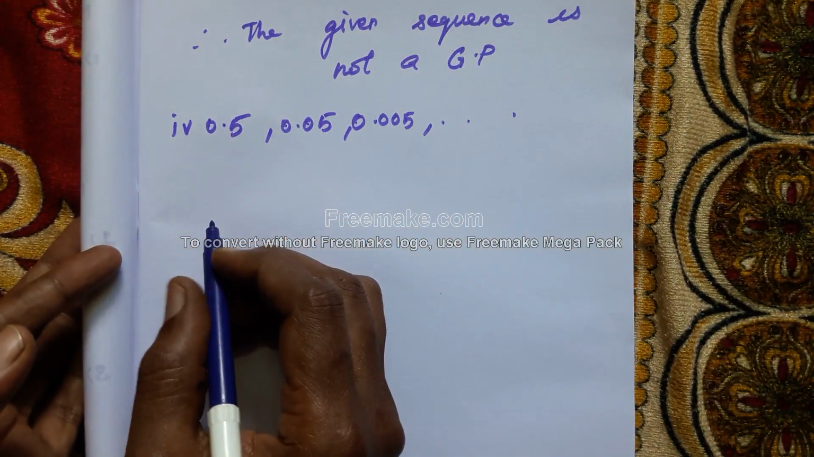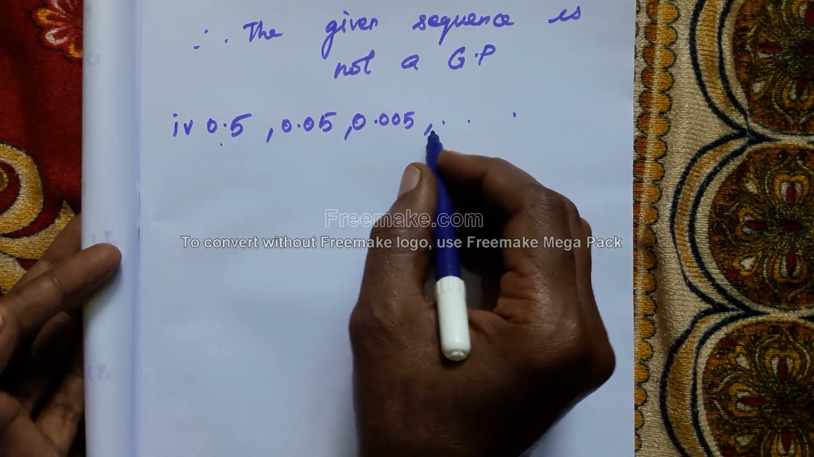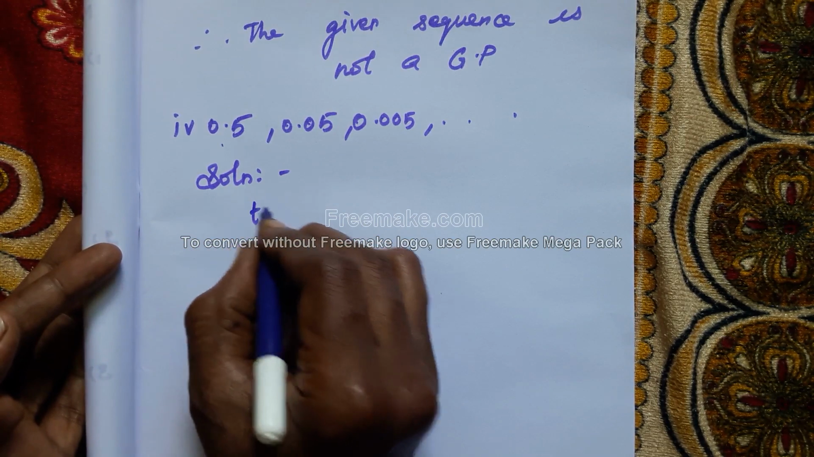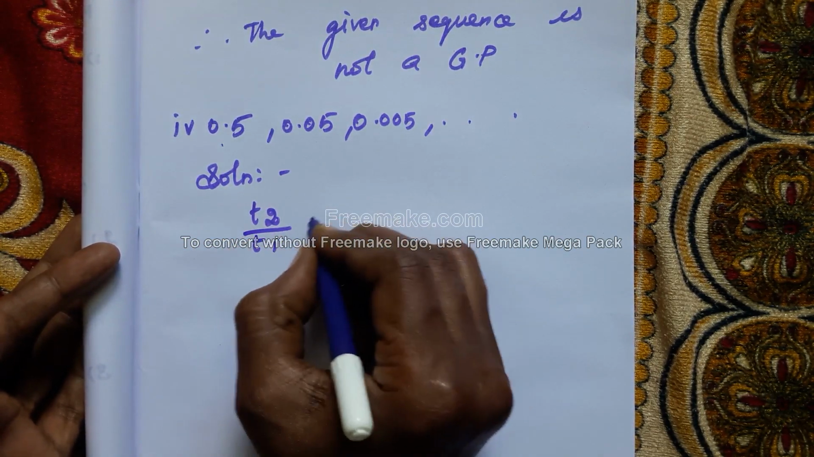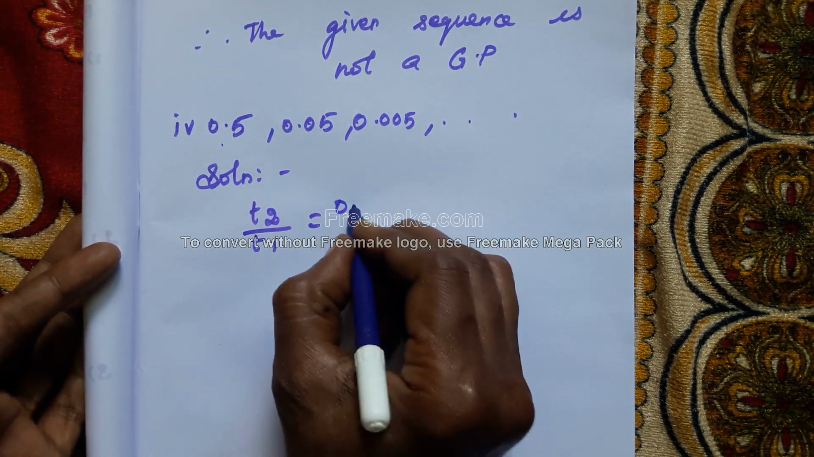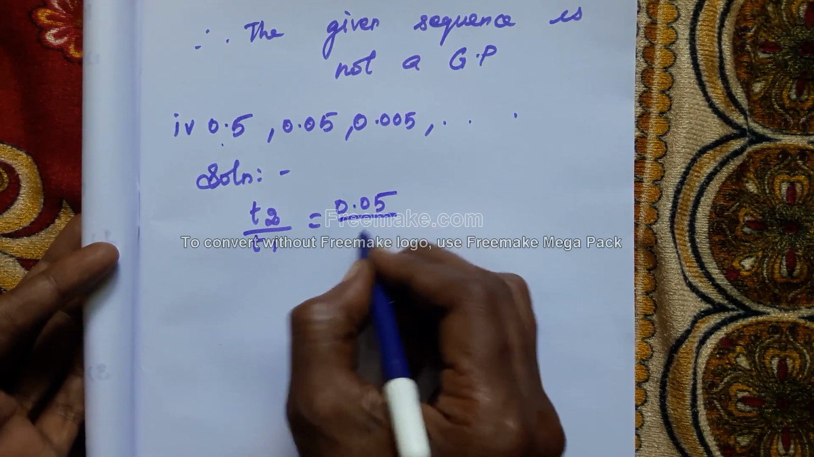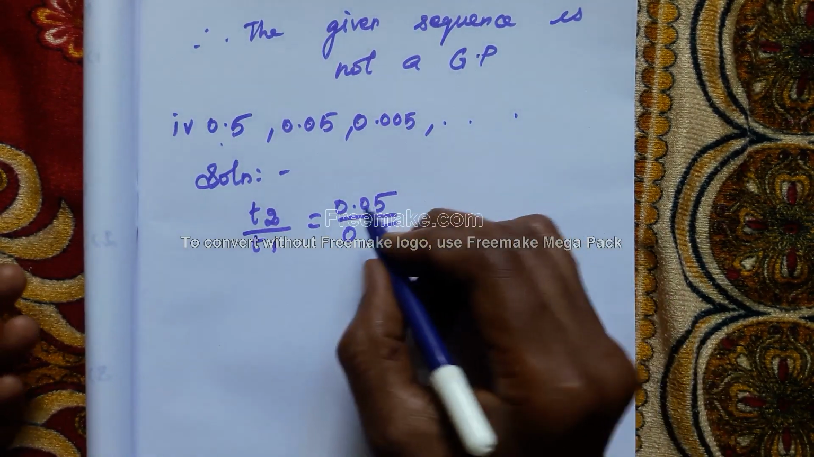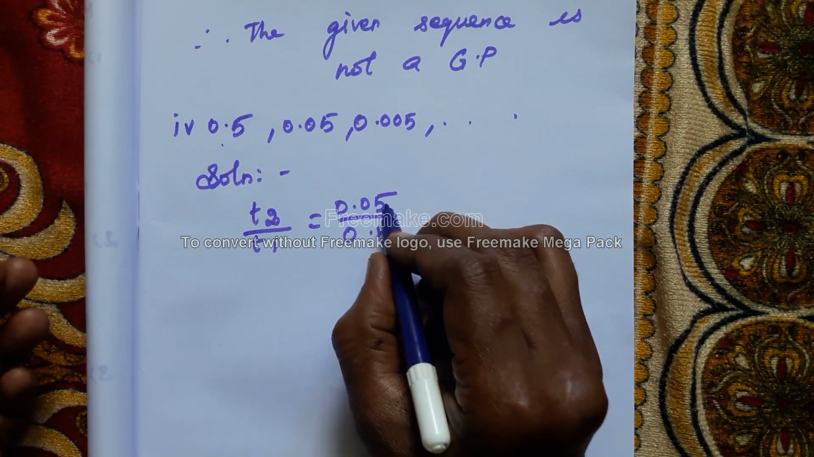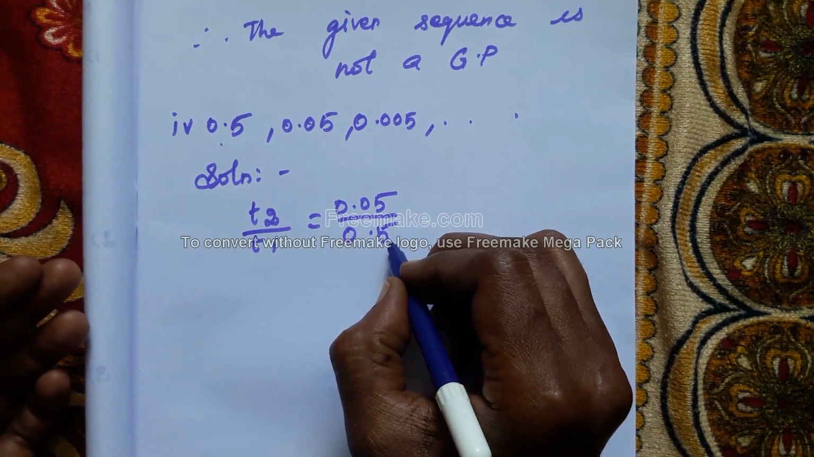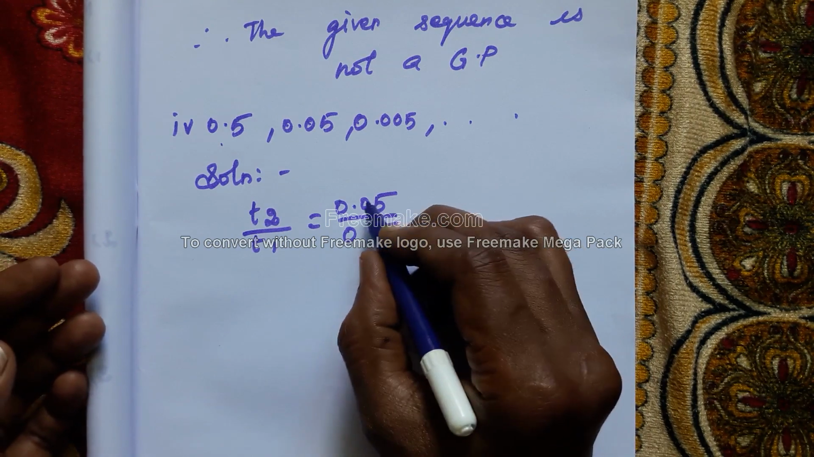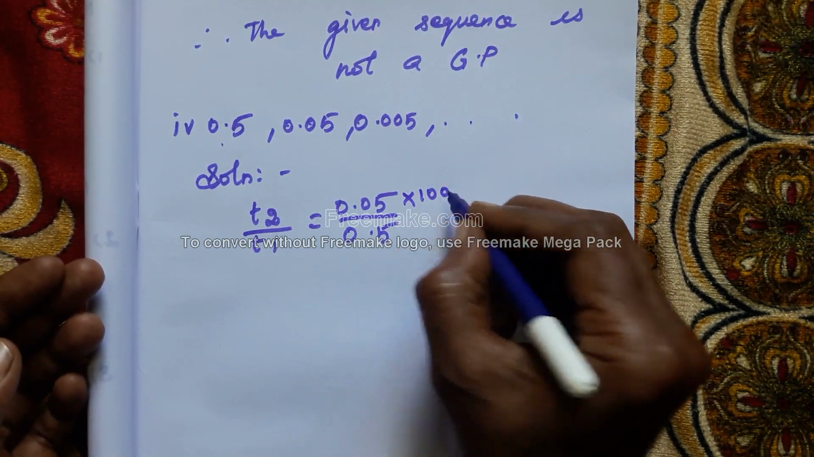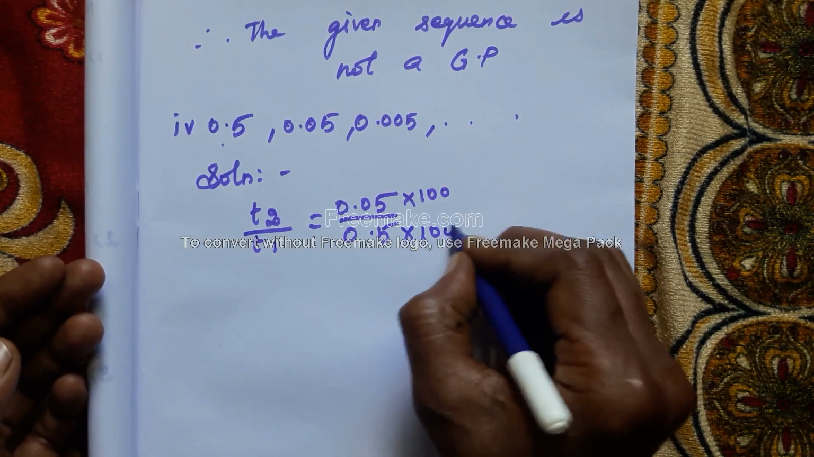Then the fourth problem. Here T1, T2, T3. So we can check T2 by T1 is equal to 0.05 by 0.5. Here after the decimal point there are 2 digits, and here after the decimal point there is 1 digit. So shall we multiply by 100? Multiplying by 100, what will we get?